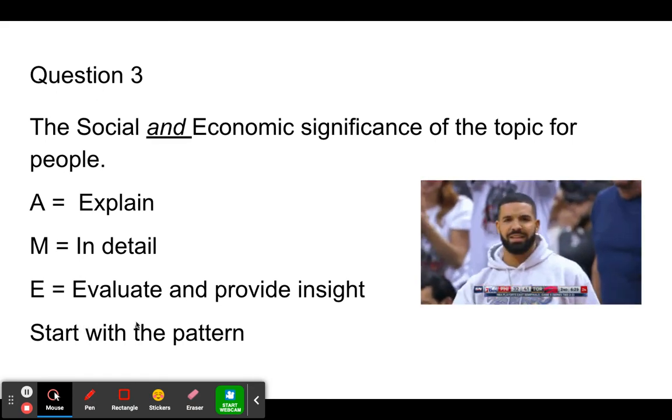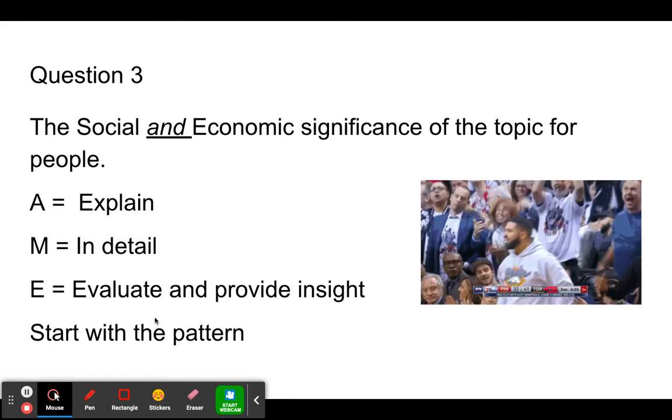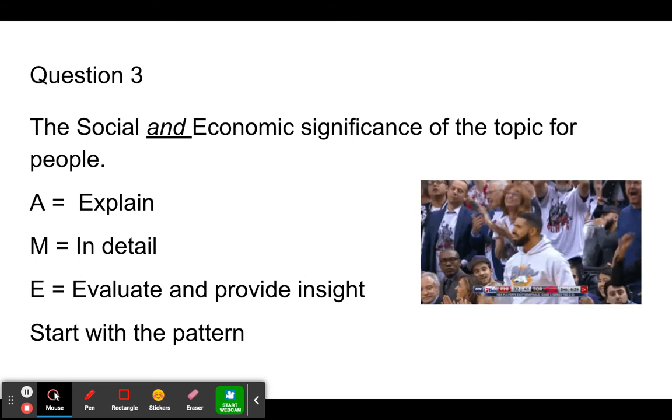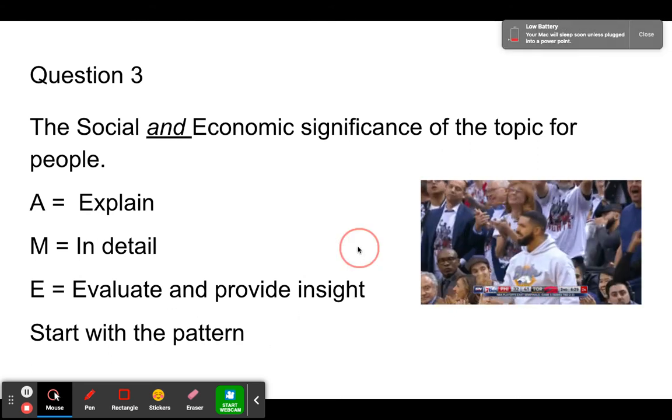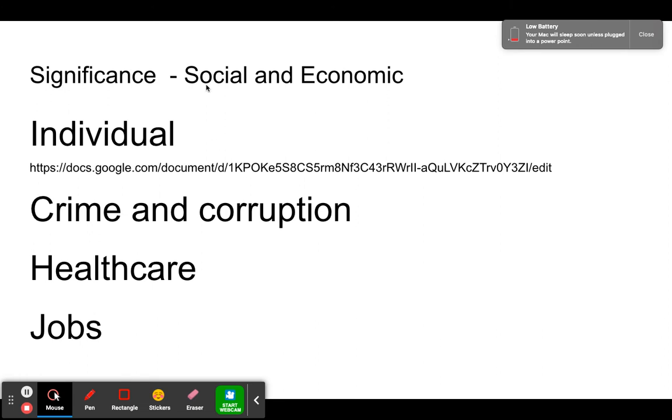So start with the pattern. The patterns that you mentioned at the start: clustered, distributed, linear, what else? Why it spans out in a pattern. Right, here we go. Before my battery goes, the significance is social and economic. It could be individual. Again, click the link. There's a document there about a video we watched. It could have an impact on crime and corruption, healthcare, jobs.